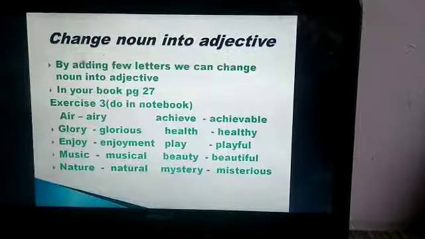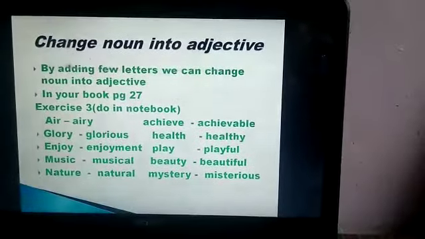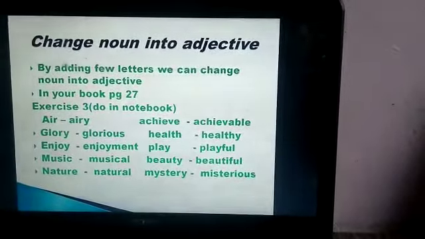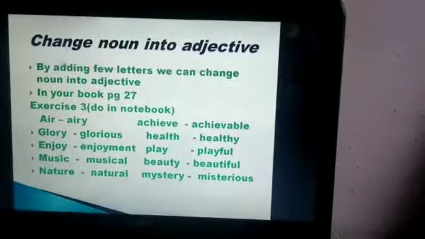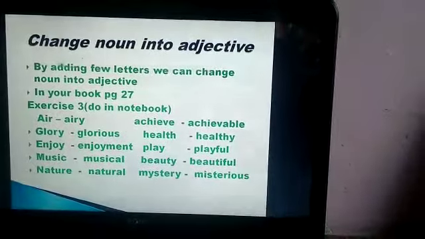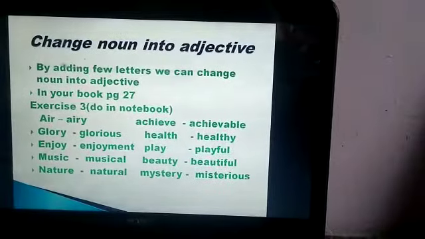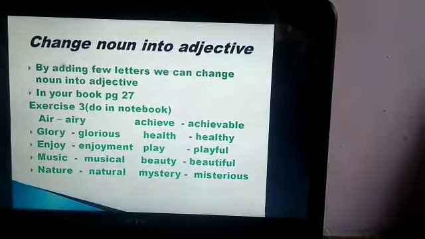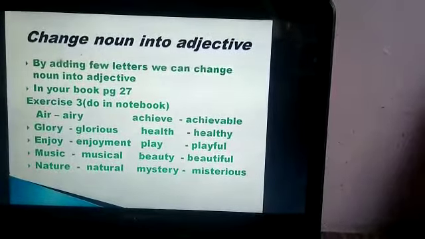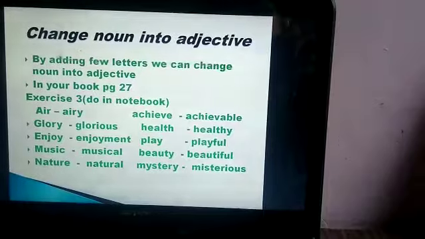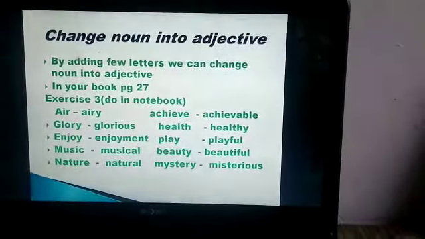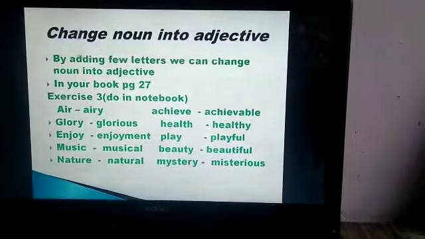Now if you remember, we have changed nouns, abstract nouns. Now here we are learning how a noun can change into an adjective. Yes, we can change a noun into an adjective also by adding a few letters. So in your book, page number 27, the exercise is given. That exercise you have to do in your English notebook, in which you have to change noun into adjective.